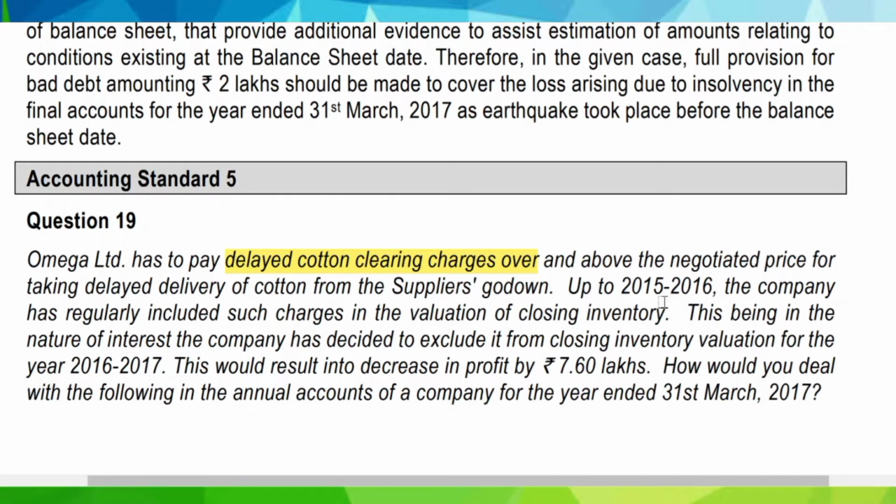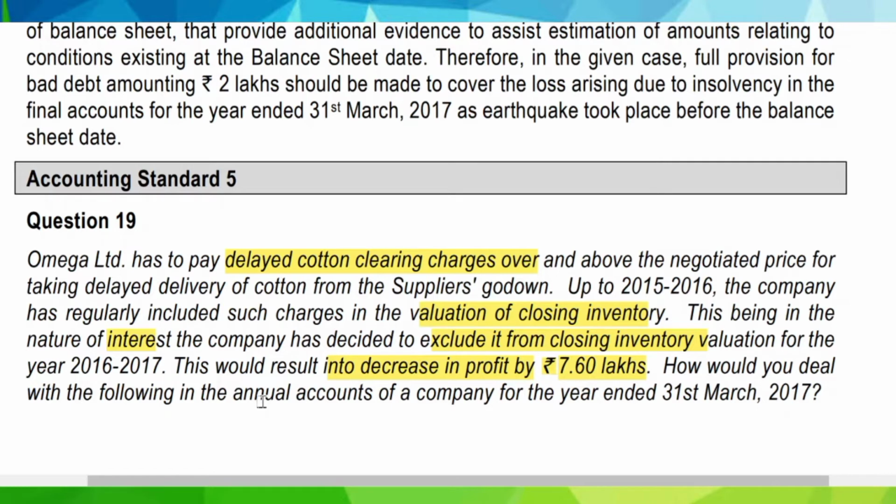Up to 2015-16, the company has regularly included such charges in the valuation of closing inventory. This being in the nature of interest, the company has decided to exclude it from closing inventory valuation for the year 2016-17. This would result in a decrease in profit by rupees 7.60 lakhs. How would you deal with this in the annual accounts of the company?